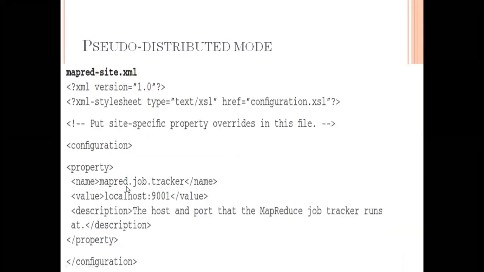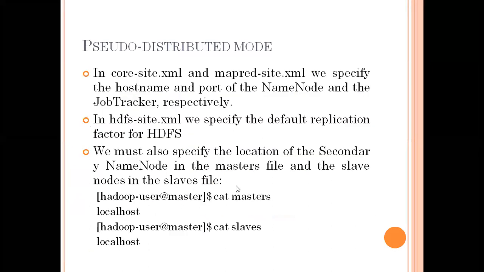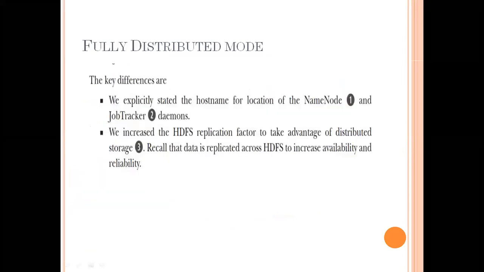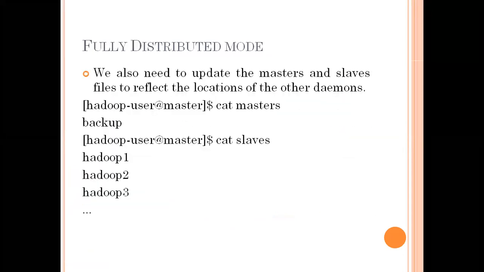So here the difference is that in the pseudo distribution we use the local host. See here, in pseudo distribution for cat master we have a local host. But in a fully distributed mode we have Hadoop. In cat slaves, in pseudo distribution it is a local host. There we use HDFS, Hadoop 1, Hadoop 2, Hadoop 3, and so on. This is based upon the number of replication sizes. If you consider the default, we are talking about the user configuration. Then we have Hadoop 1, Hadoop 2, Hadoop 3, and so on.